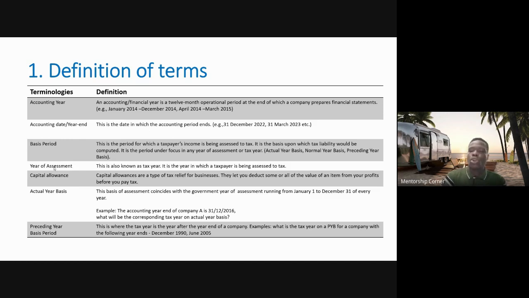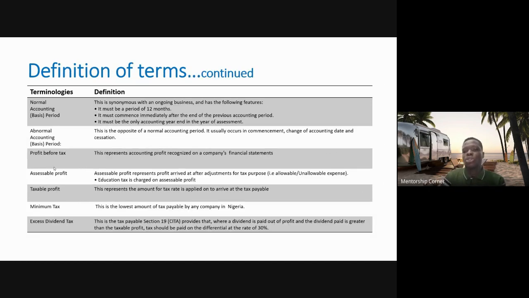So that is what we call the preceding year basis. So let me quickly run through the definition so that we don't waste much time. Once we are done with this definition part, we will stop the recording and proceed to the next session. So we have the terminologies also, normal accounting basis.